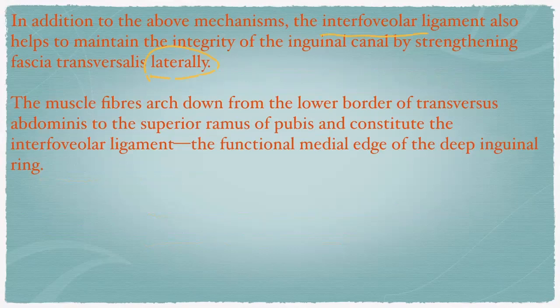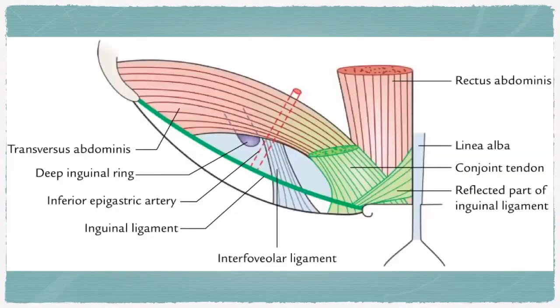The muscle fibers arch down from the lower border of the transverse abdominis to the superior ramus of the pubis and constitute the interfoveolar ligament, the functional medial edge of the deep inguinal ring. You see, this is the interfoveolar ligament, right?